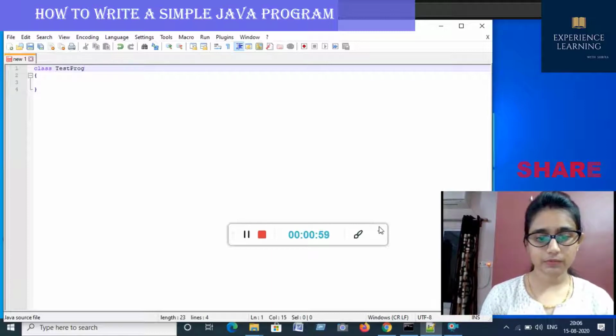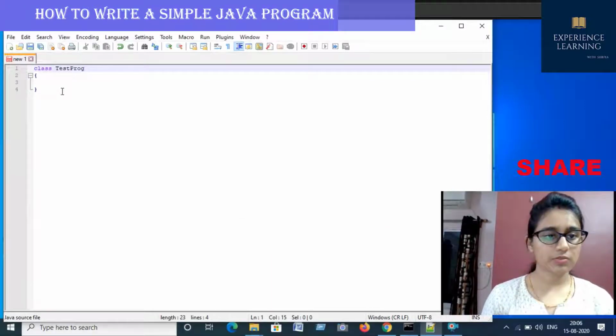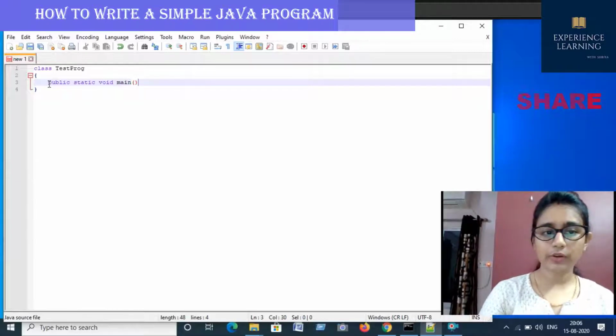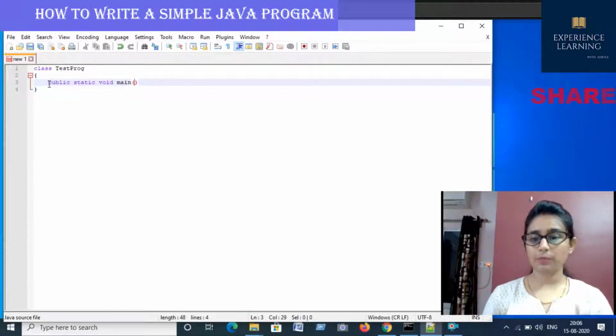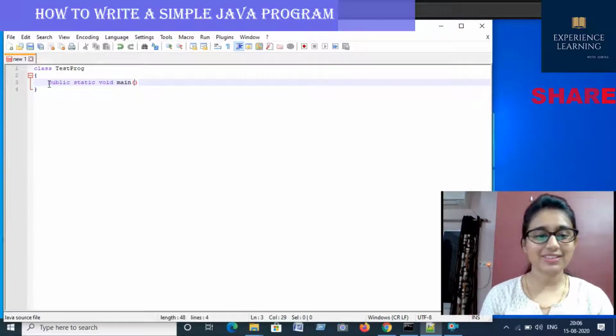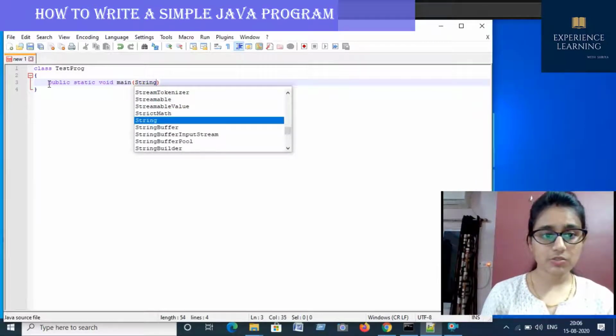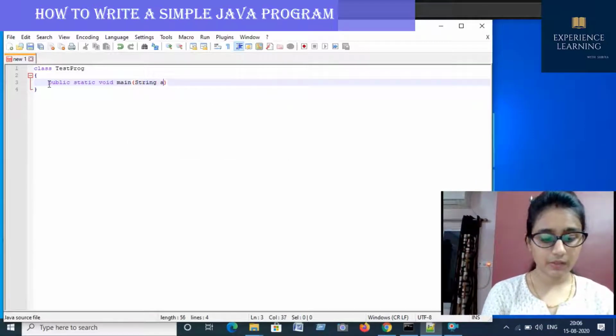Then I'm writing public static void main. We have already discussed why it is public, why it is static, and void main. Then I am passing String args.